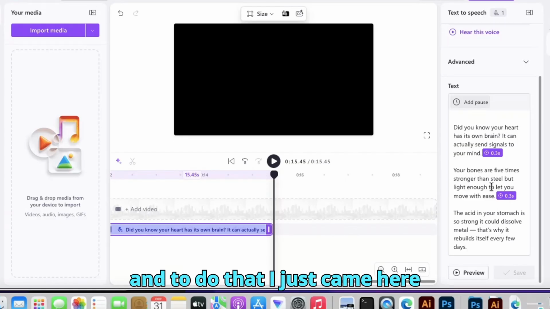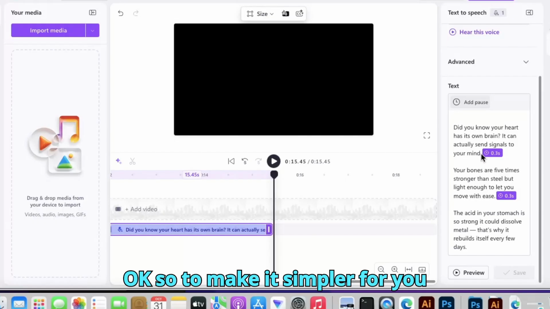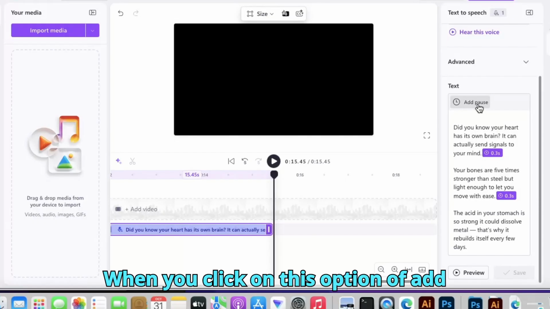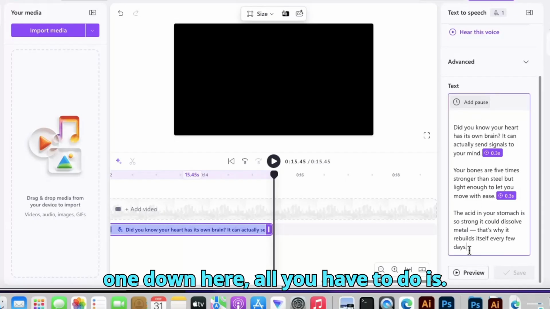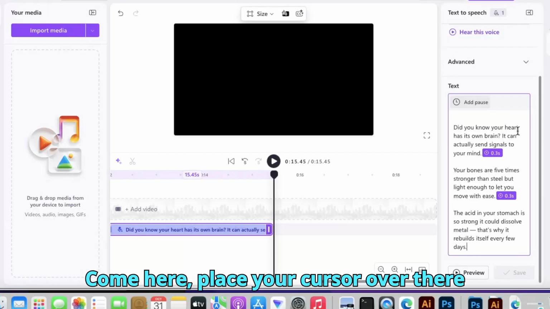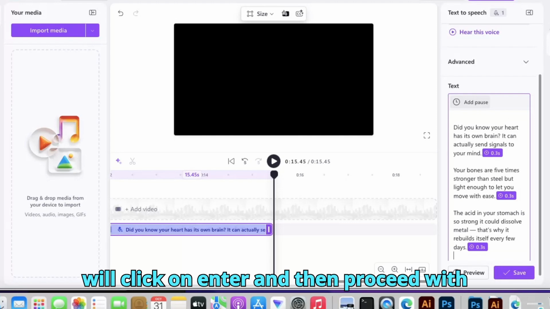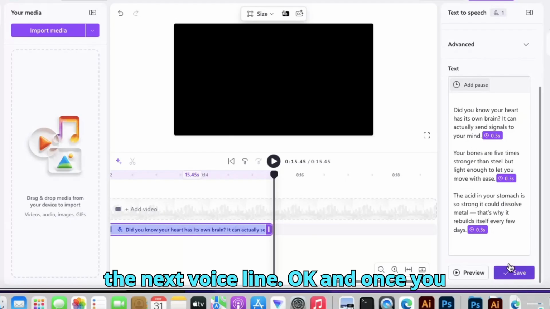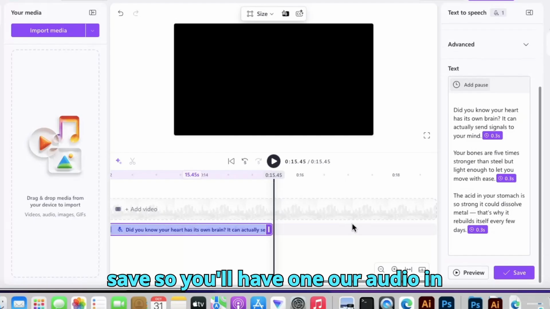And to do that, I just came here and added on to what we already have. Okay, so to make it simpler for you, at the end of every voice line, make sure you click on this option of add a pause. Let me show you at the third one down here. All you have to do is come here, place your cursor over there, and then click on add. Then you click on enter and proceed with the next voice line. Okay. And once you are ready, you're just going to click on save. So you'll have one audio in general.